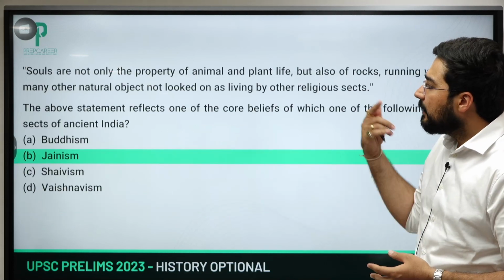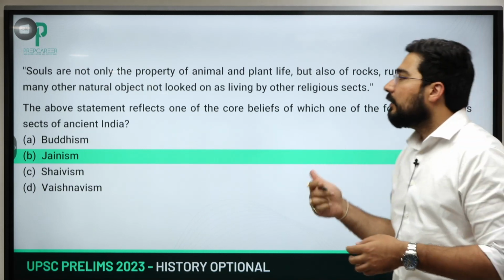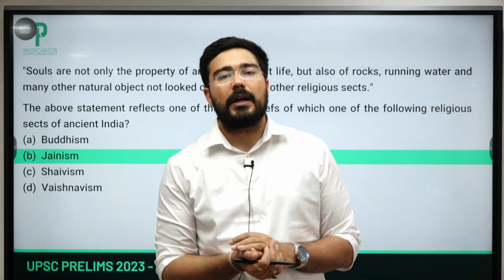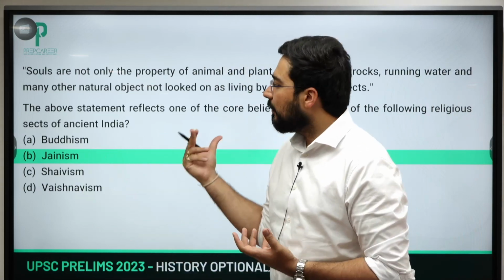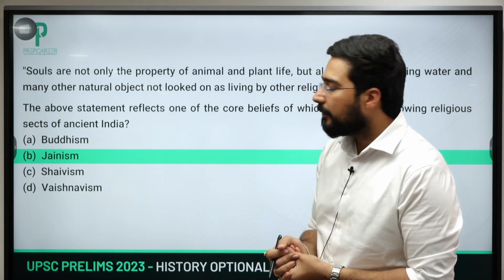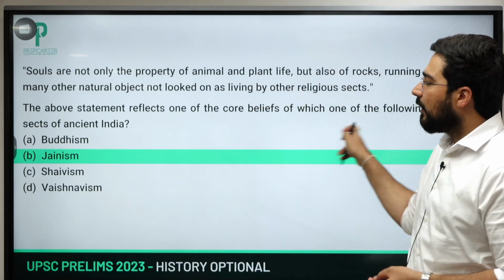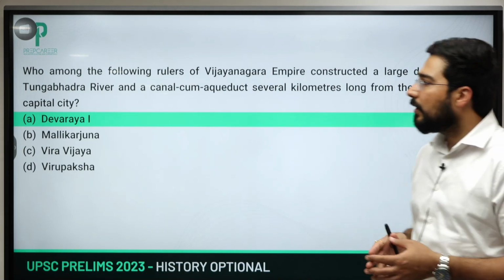Next question. Souls are not only the property of animal and plant life, but also of rocks and running water. This is the philosophy which believes that each and everything in the world has a soul, and that is the philosophy of Jainism. Buddhism does not believe in that concept. So that is a very straightforward answer, which would become B.